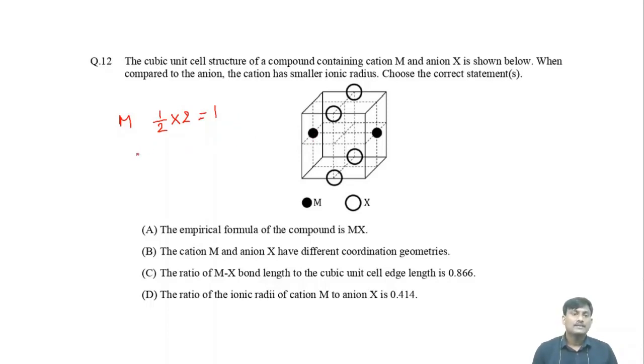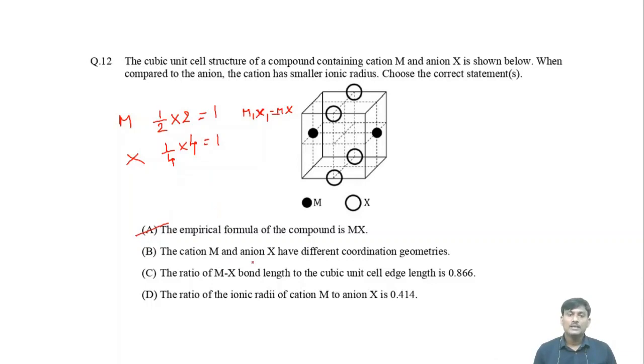In case of X, the position of X is edge centered, so the contribution to the unit cell is 1 by 4, and the total number of X is 4 into 1 by 4 is equal to 1. So the empirical formula is M1 X1, that is MX. The empirical formula is MX. Okay, this one is correct.